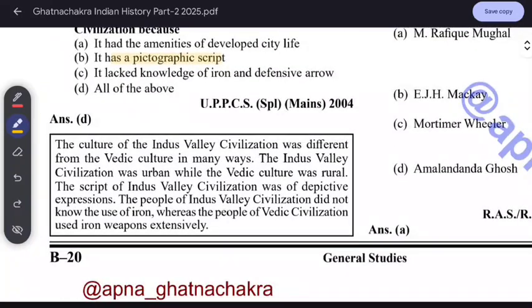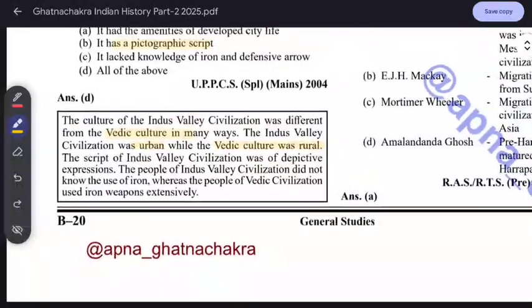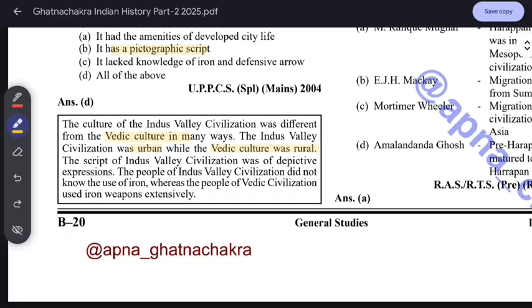The Indus Valley civilization was different from the Vedic culture in many ways. The Indus Valley civilization was urban, and Vedic culture was rural. We should know this: Vedic culture was rural, and the IVC was urban. The script of the Indus Valley civilization was pictographic, a depictive expression. We have seen that, but it's not deciphered.